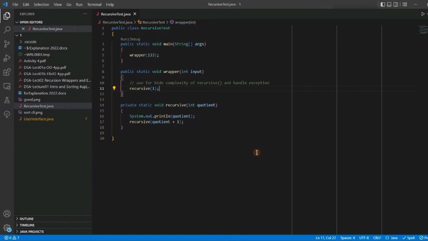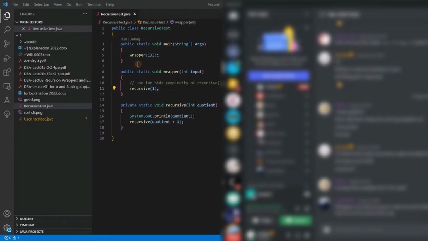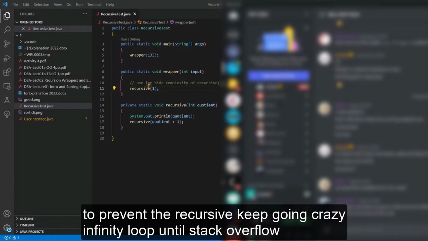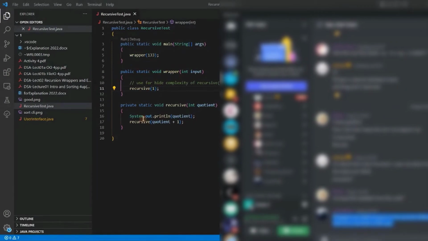That's why you have to do sanitization in the wrapper. The purpose of this wrapper is that you need to do sanitization. Second purpose, when I write the recursive algorithm, sometimes it is very simple, but sometimes it's very difficult to understand. Second, it's very hard to read and maintain.